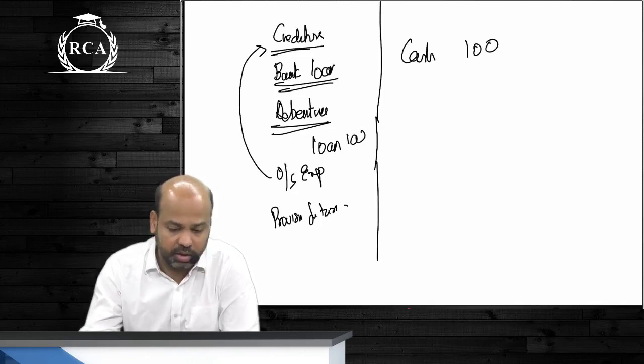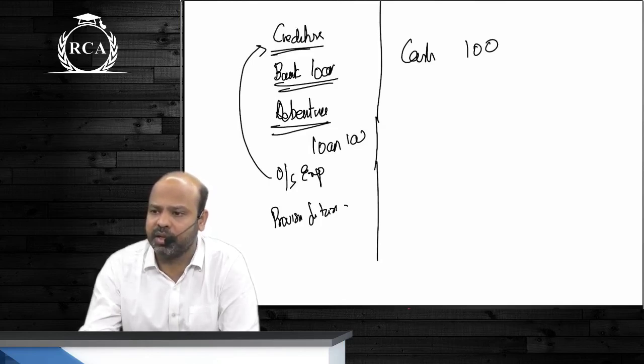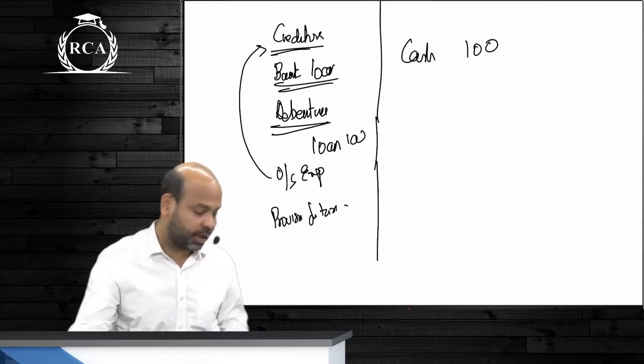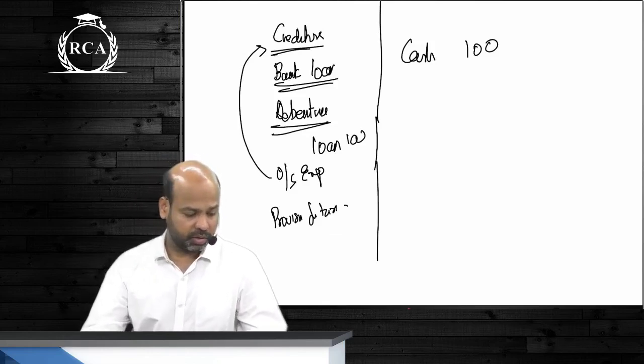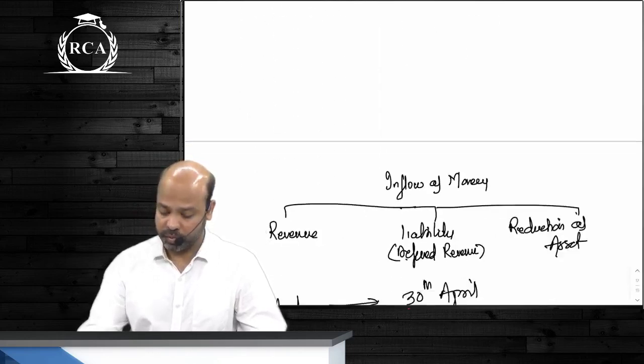Next line. Provision is a liability which requires a substantial degree of estimation.